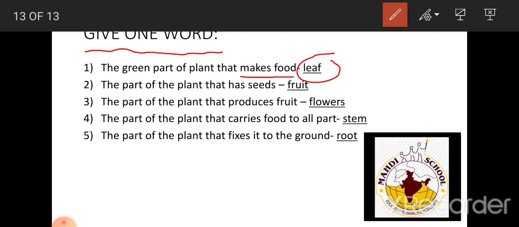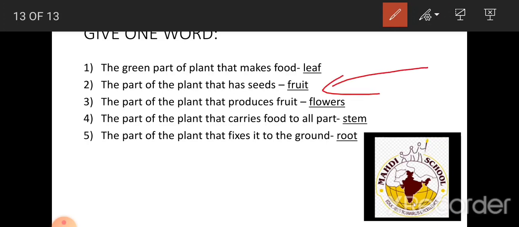Leaf. Now second, the part of the plant that has seeds. The part of a plant that has seeds. Which part of the plant has seeds? Which part contains fruit? Which is that part? Fruit. F-R-U-I-T, fruit.